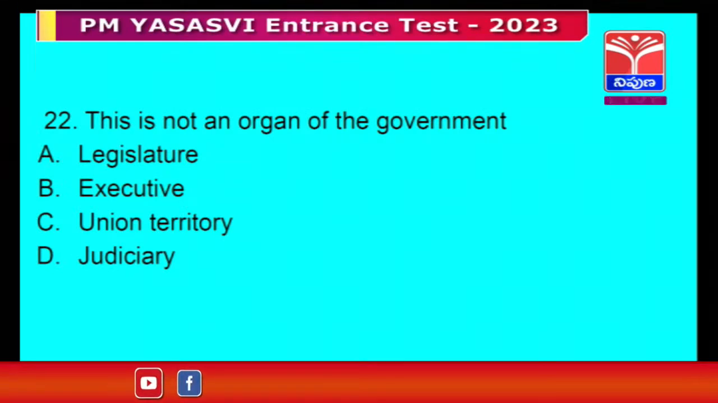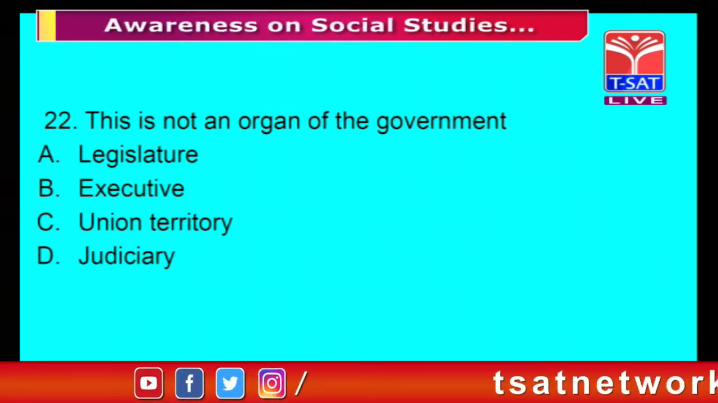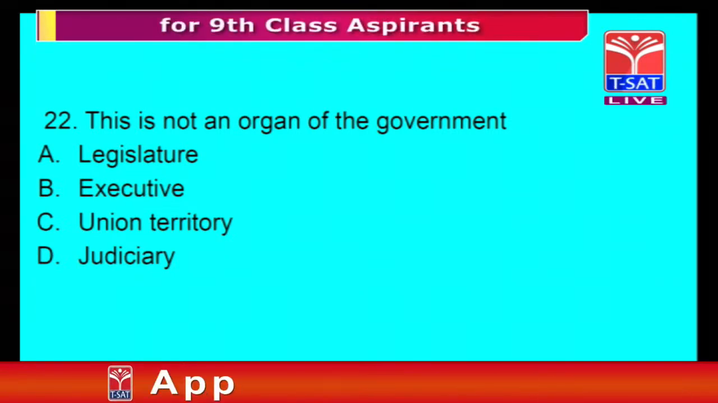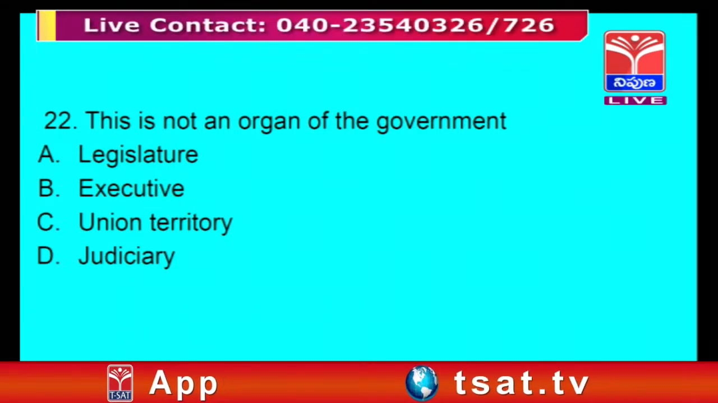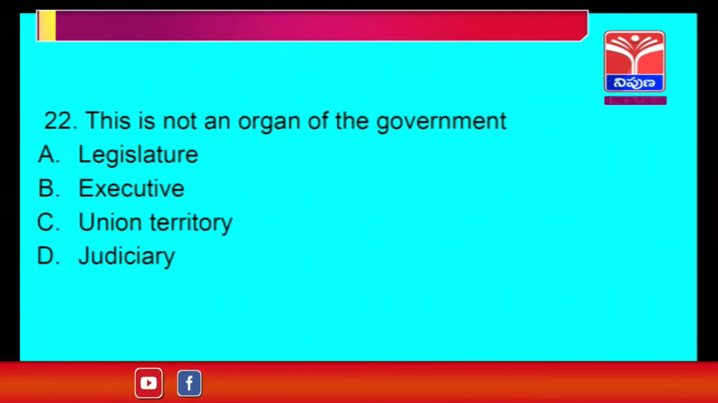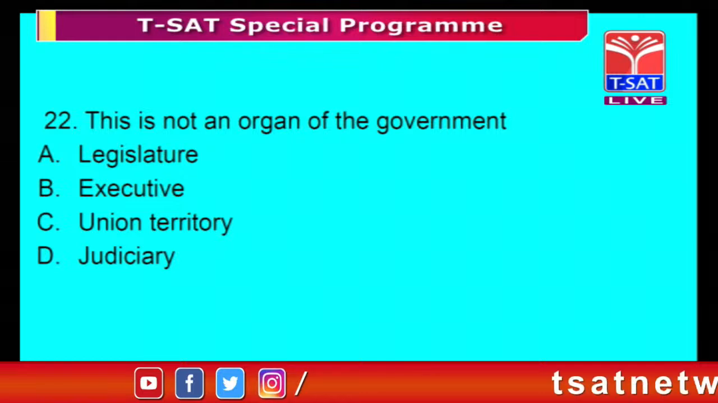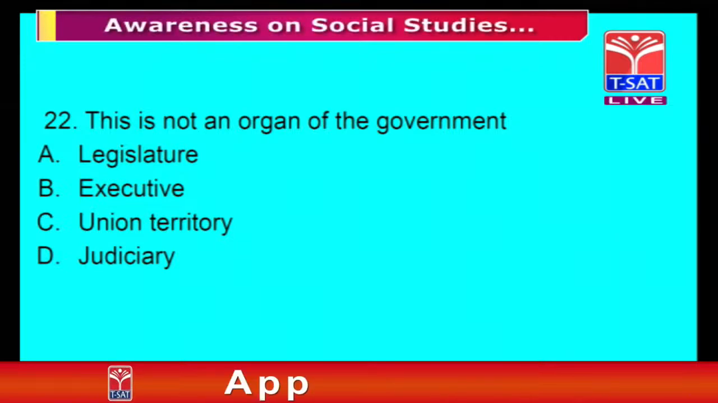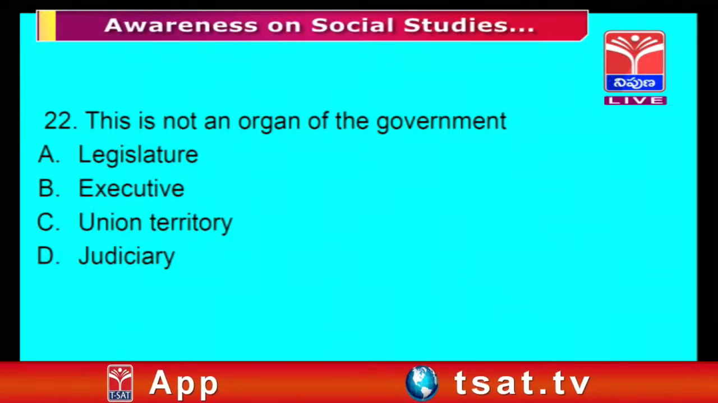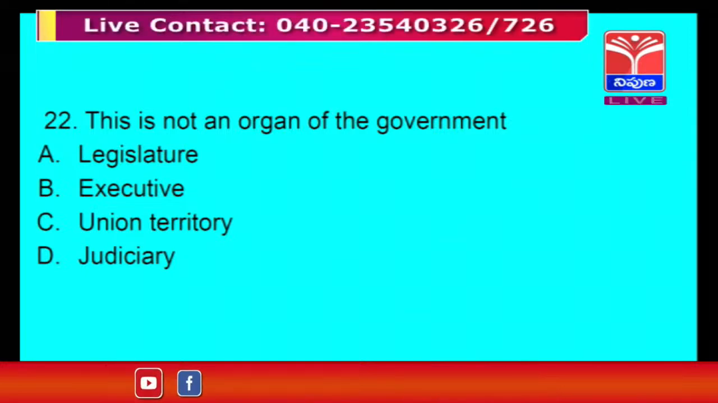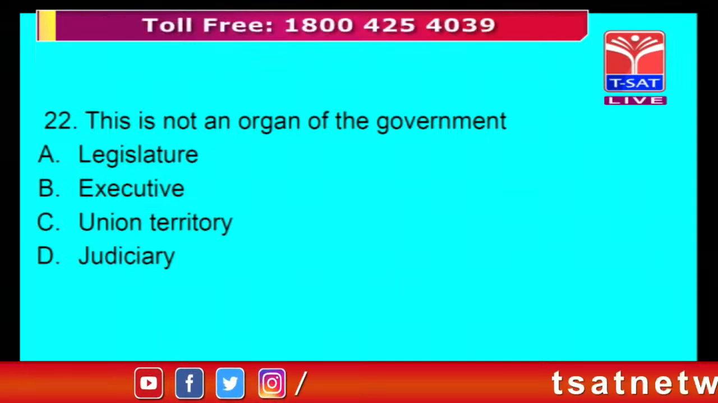This is not an organ of the government. We have just now discussed the three organs when discussing the parliamentary and presidential forms of government: legislature, executive, and judiciary. Here the options are legislature, executive, union territory, and judiciary. Which one is correct? Of course the answer is union territory. It is very clear that union territory is the odd man out from all these.